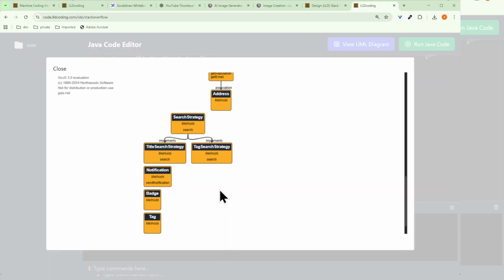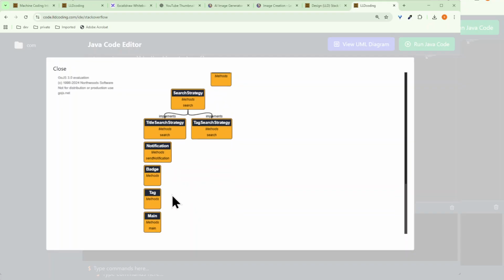Sorry, we have used the strategy pattern here. Here we want to search by the title. It can be more complex, we do it normal. Then we have notification. These are some of the Pojo classes. Now let's go through the